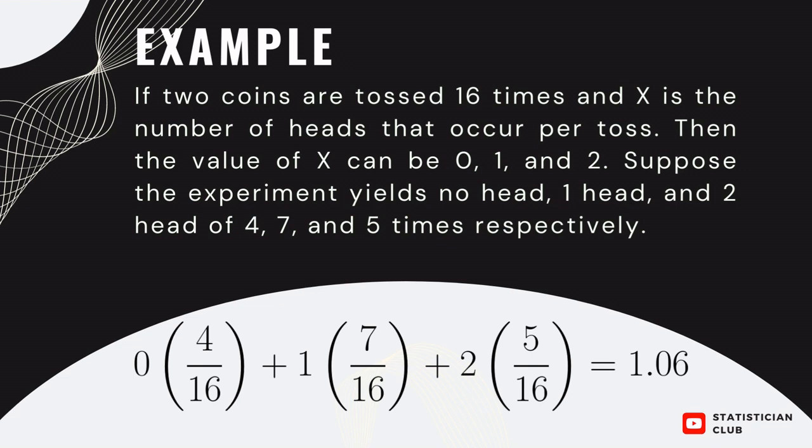The basic definition of probability is p of x is equal to outcome of interest divided by total number of outcomes. For the third random variable, which is 2, the outcome of interest is 5, divided by the total outcome, which is 16. So this f of x represents the probability. Adding up, we have 1.06, which is the mathematical expectation.